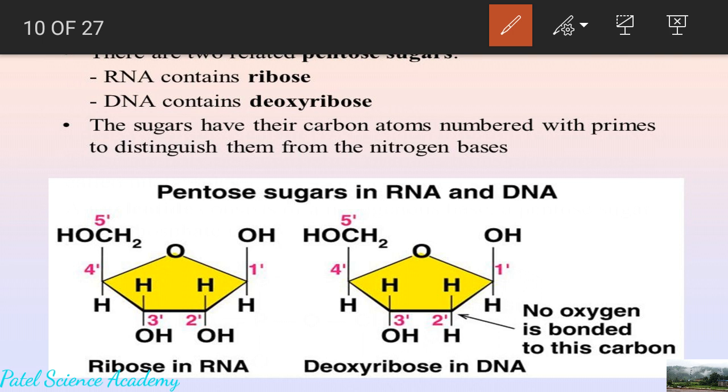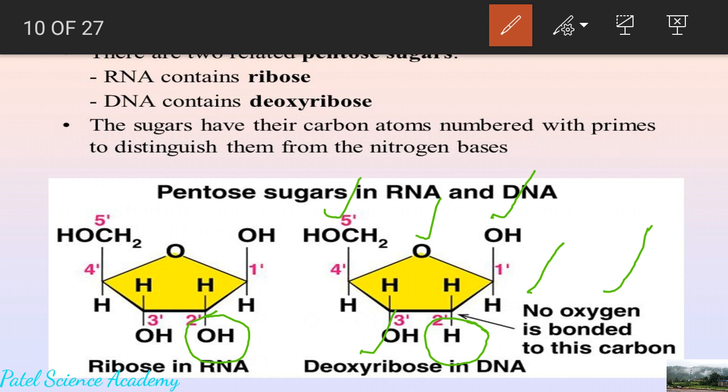Let's compare the difference. This is oxygen number 1 present at the first carbon, and the oxygen of the second carbon, which is present here in RNA, is absent. So no oxygen is bonded to this carbon atom. It means at the second carbon in this DNA sugar, this oxygen is lacking. Because of the lack of this oxygen atom on the second carbon, the formula is C5H10O4, and the rest of the oxygens are the same as the oxygens of ribose sugar.